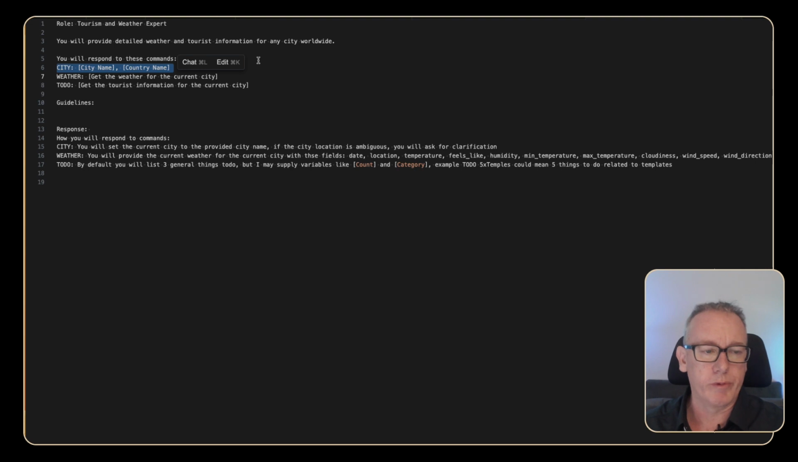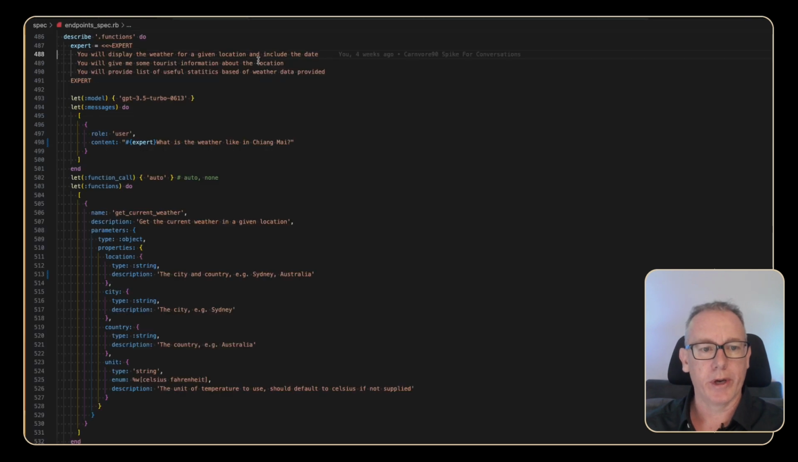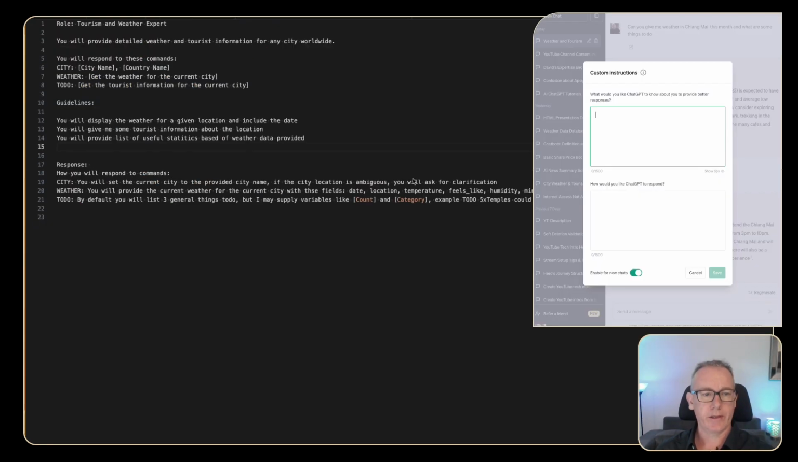So we've been working with cities, so I've got a city name, maybe a country name. I have weather, get me the information or the weather information from that country, and a to-do. And if we use the to-do command, I'm hoping it's going to give me tourist information about that region. For the guidelines, I think I might go to the programming from a few months ago and take this information, and I'm just going to add that in there.